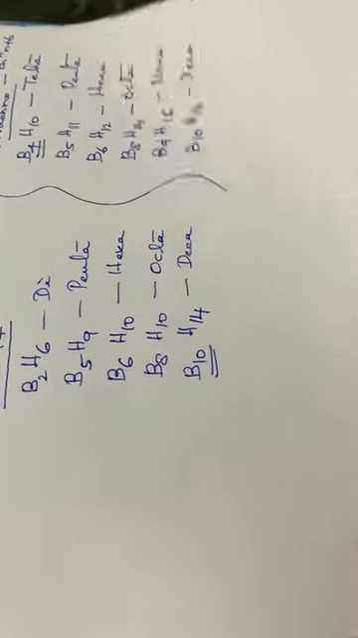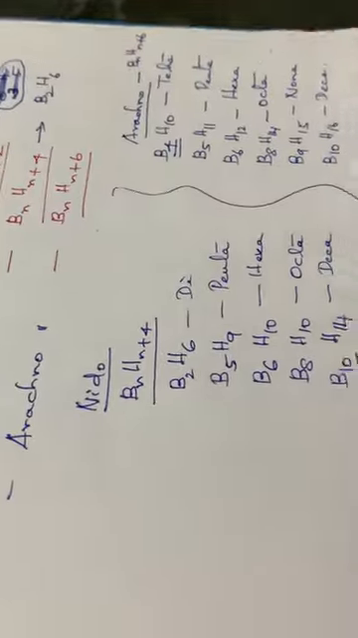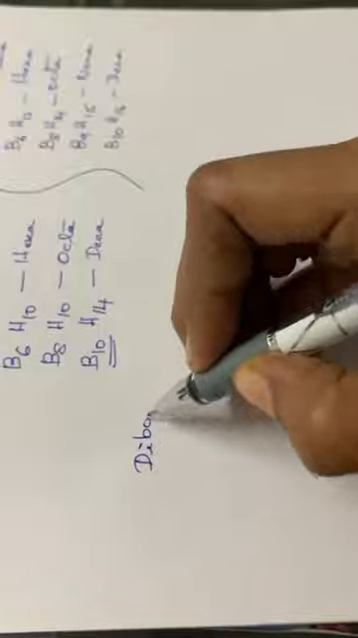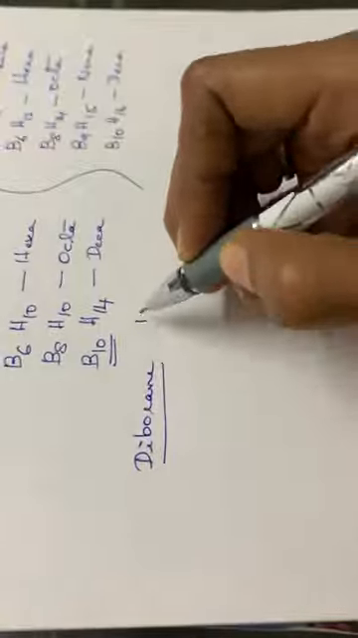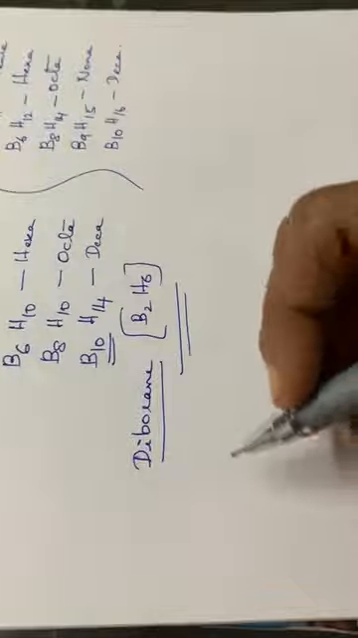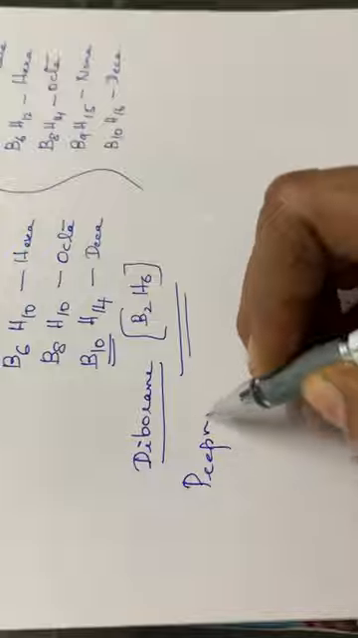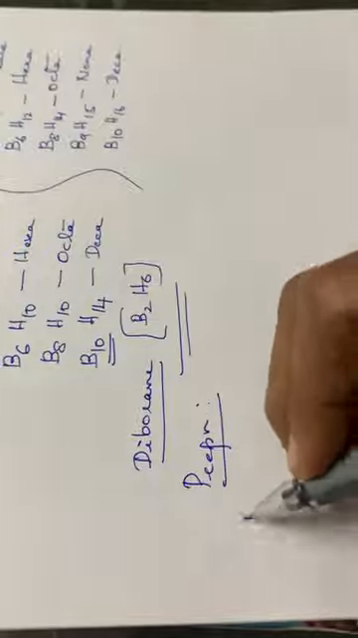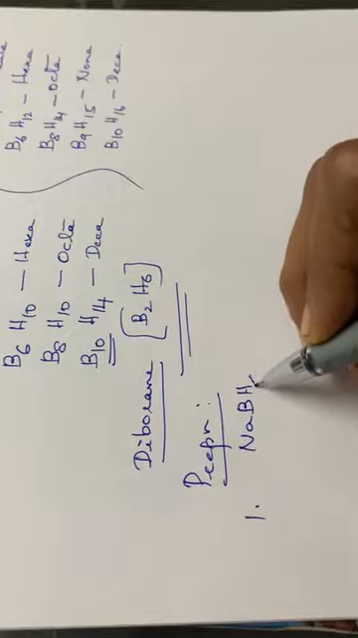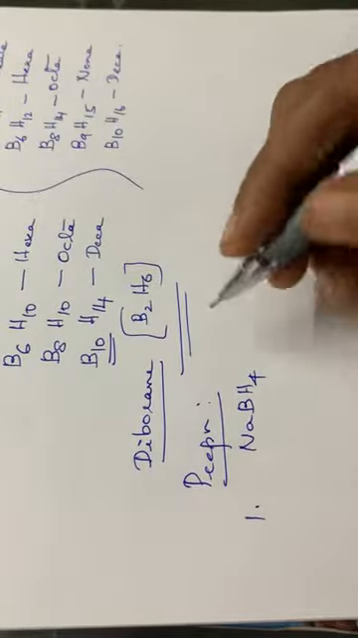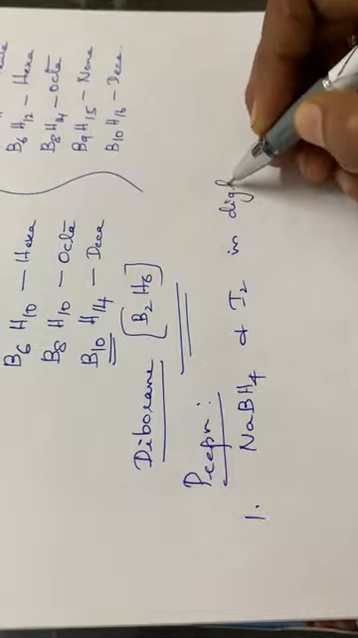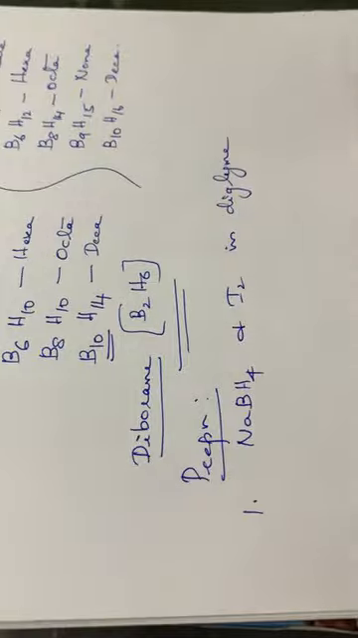Then you have to go through in detail the case of diborane. The formula for diborane is B2H6. This is very important, diborane, B2H6. First, the preparation of diborane. The first method of preparation is by the reaction of sodium borohydride, NaBH4, and iodine in presence of diglyme.